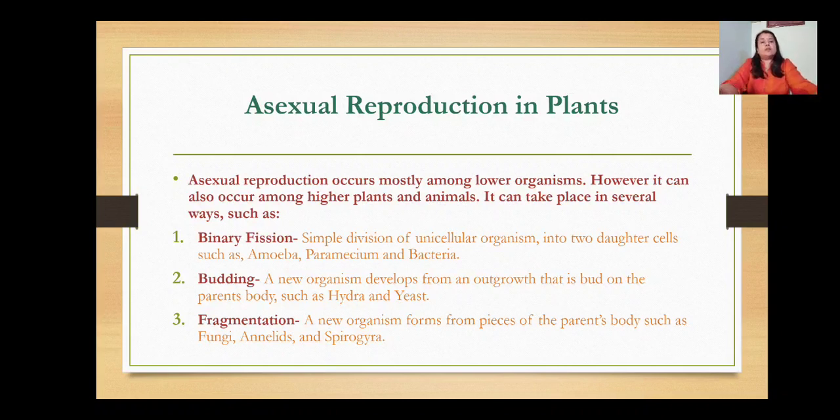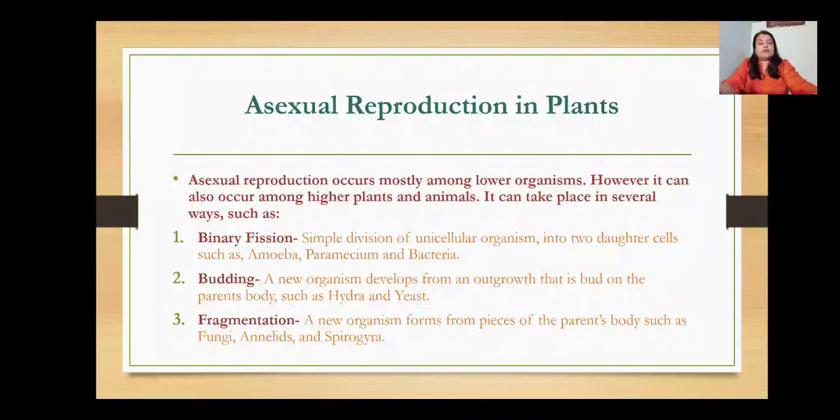Now, let us begin with the asexual reproduction in plants. Asexual reproduction occurs mostly among lower organisms. Lower organisms means organisms such as amoeba, paramecium, bacteria, hydra. A variety of organisms reproduce asexually. However, it can also occur among higher plants and animals. It can take place in several ways.